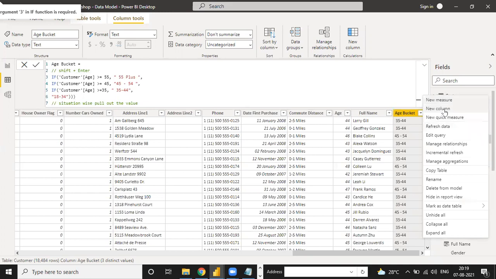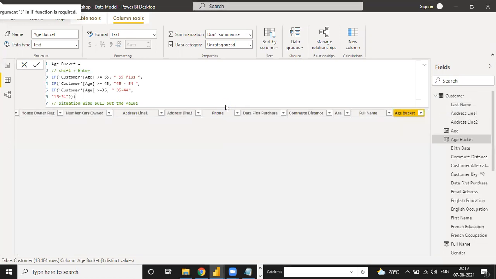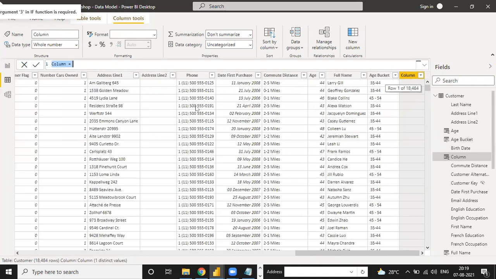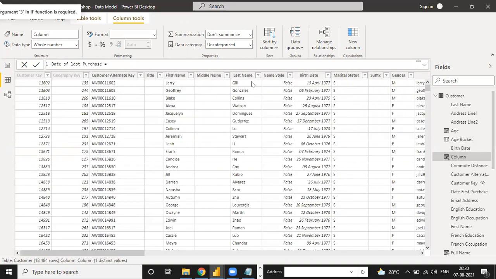Suppose now we have to create a new column under the same table. We have to create a new column. And this column name is, see, here we have the date of first purchase of the customer. Suppose the customer name is, see here, this is the customer name.